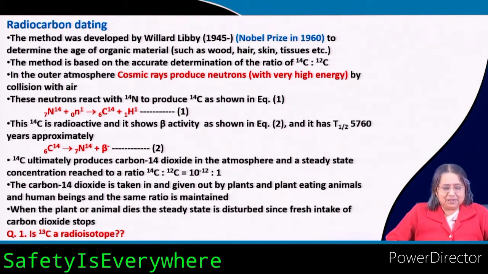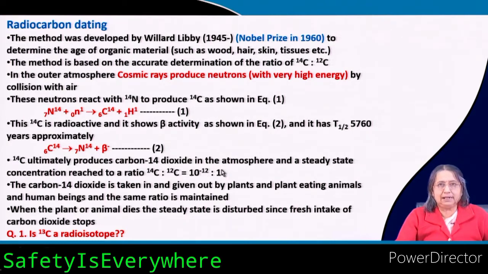carbon dioxide in the atmosphere, and a steady state concentration is reached, where C14 is to C12 is 10 to the power minus 12 is to 1. This is the ratio, concentration ratio, okay. C14 is to C12, this is the ratio 10 to the minus 12 is to 1, so a small amount.